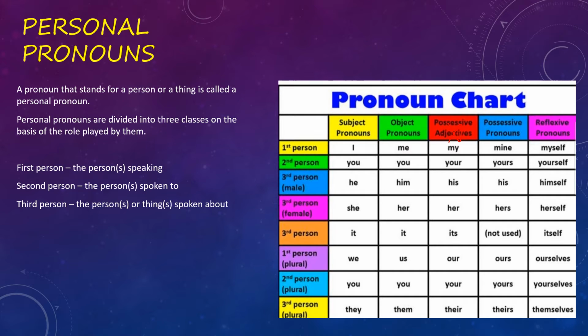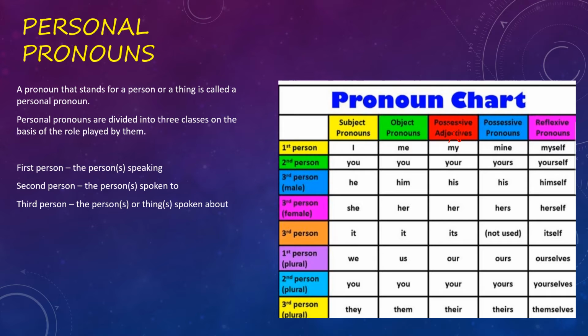Now let us talk about plural number. So what are the first person plural number? We. Okay, so if we is in the subject pronoun, then it will change into us. Again same thing, you, it will not change, it will be the same only. Third person, if you have they in place of subject pronoun, then it will change into them. So this is the concept of subject pronoun and object pronoun.